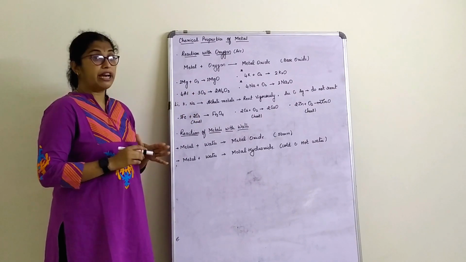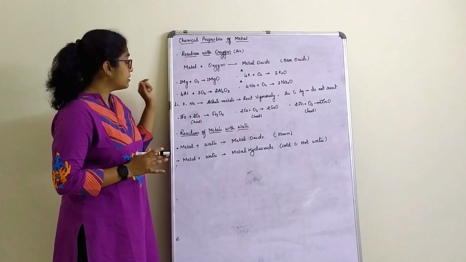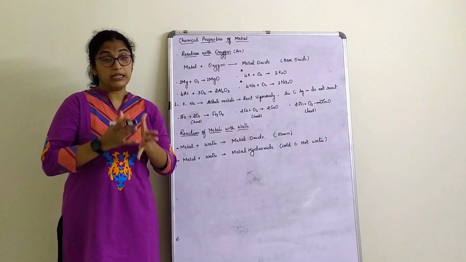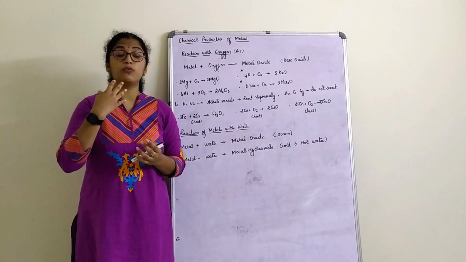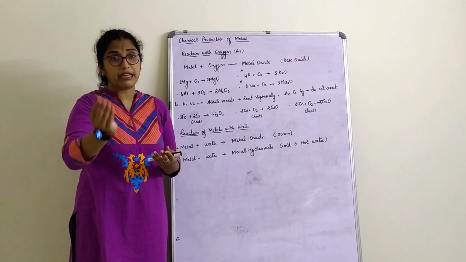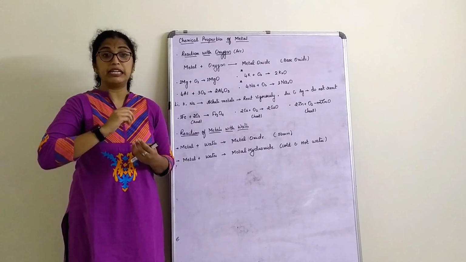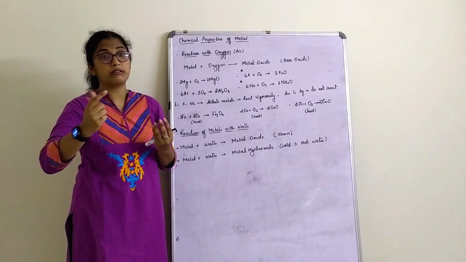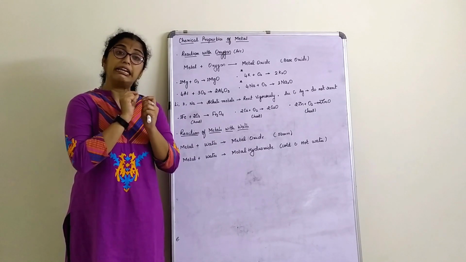One thing we have to know here is that metals like magnesium, zinc and aluminium, when normally exposed to air, already form a layer on them. That means they are already forming aluminium oxide, magnesium oxide or zinc oxide as a layer.